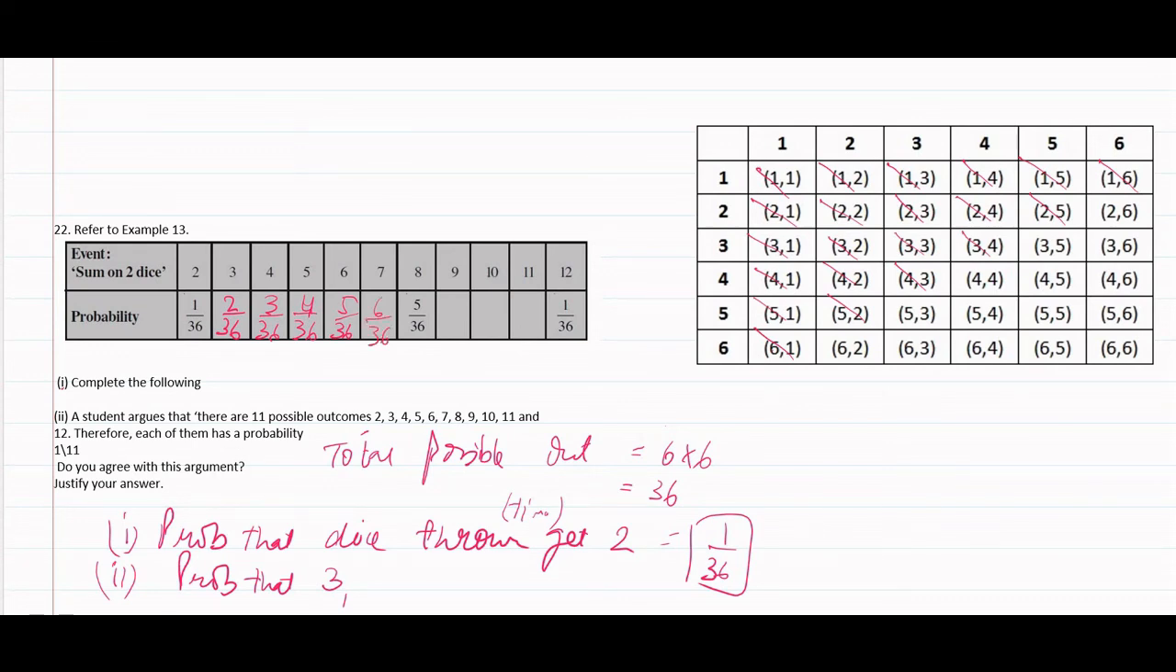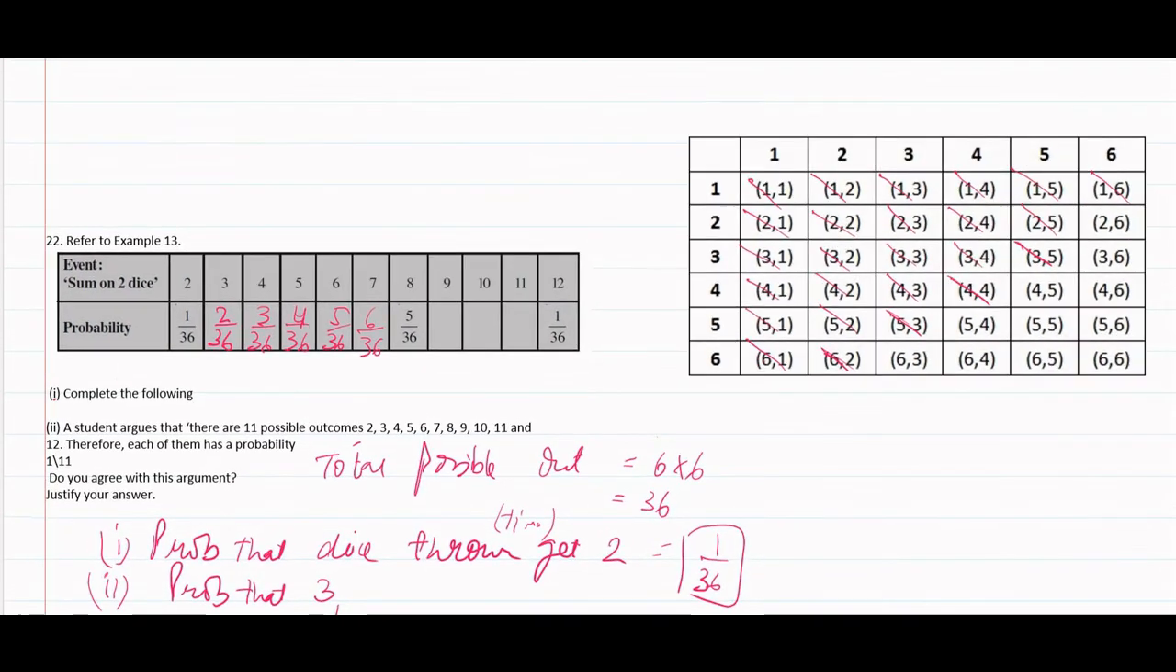Now let's move to 8. 3 plus 5 is 8, 4 plus 4 is 8, 5 plus 3 is 8, 6 plus 2 is 8. 1, 2, 3, 4, and 5. So 5 by 36, already given.